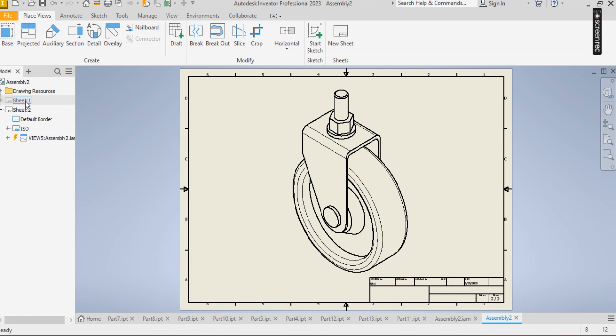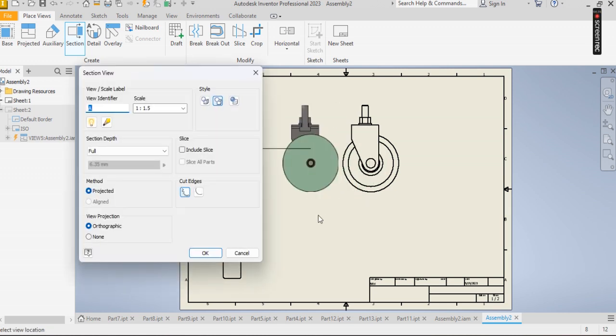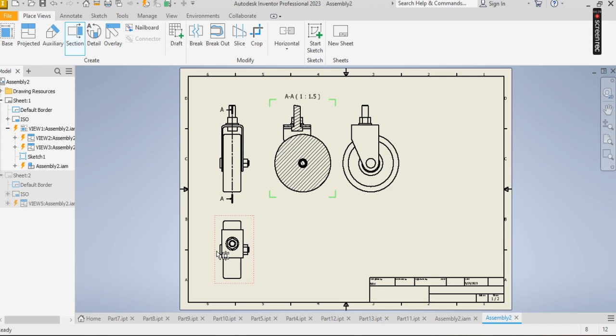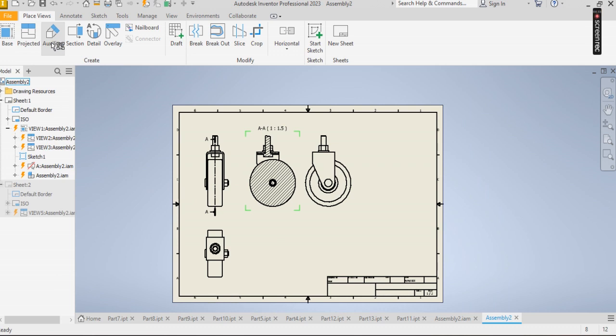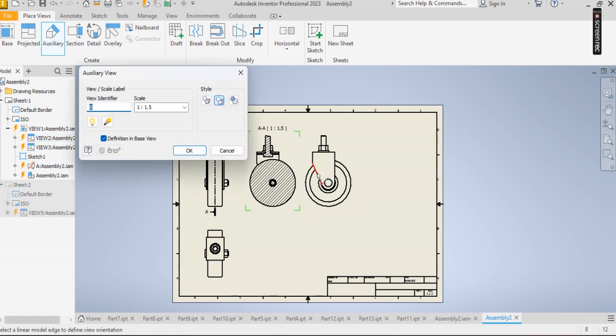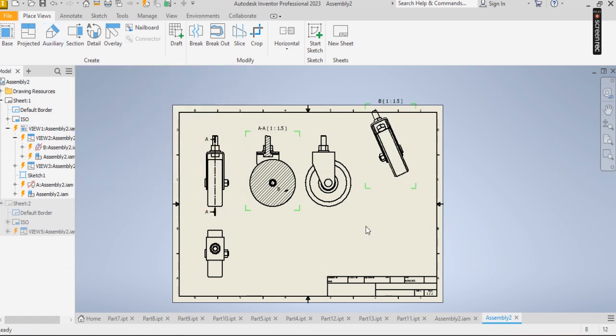You can also have the sectional view and do the sectioning of this part depending on what you want. You can section from here to here, as the case may be. So sectional views can also be done. Auxiliary views can also be done for slant parts, for slant parts like this, and also do auxiliary views for these parts, as the case may be.